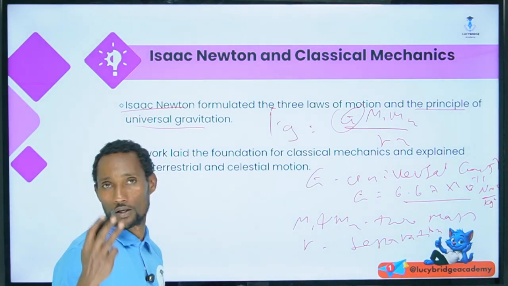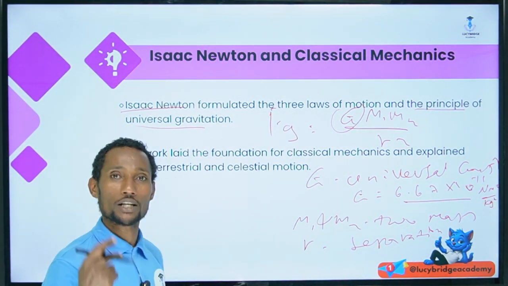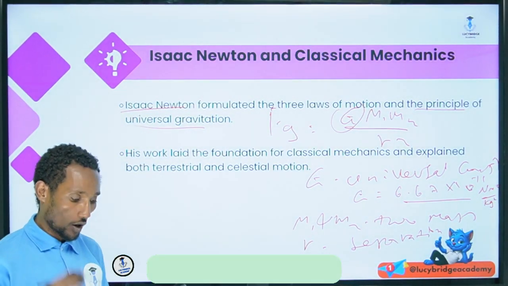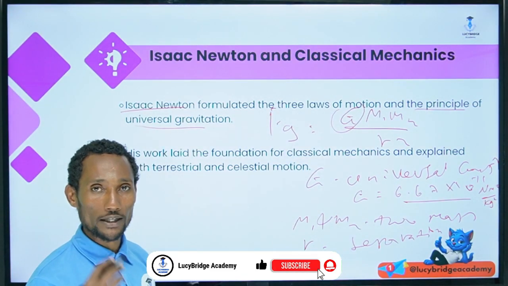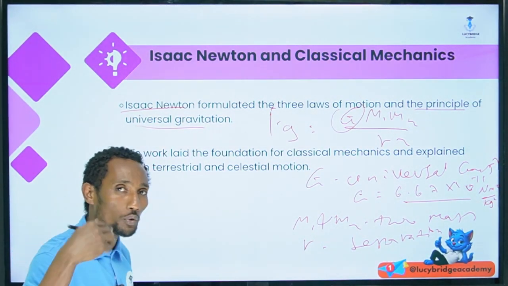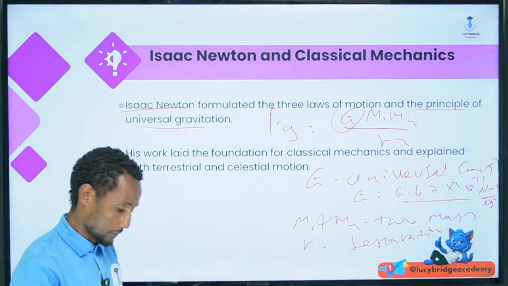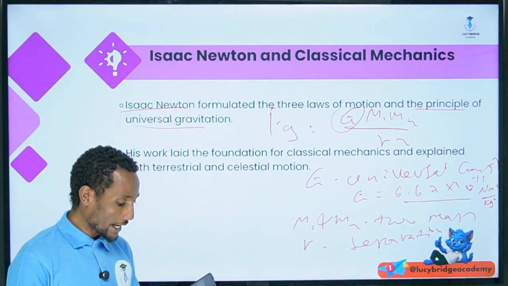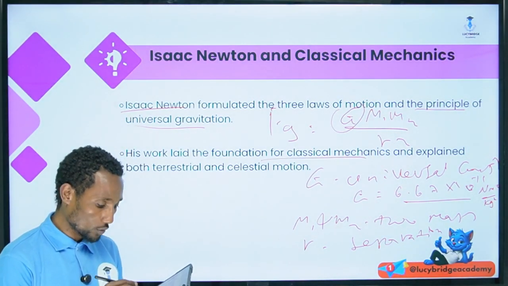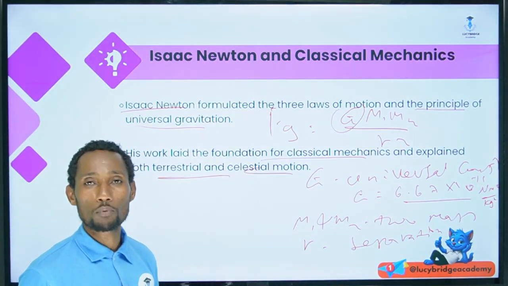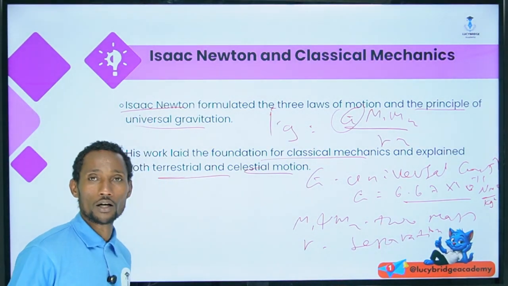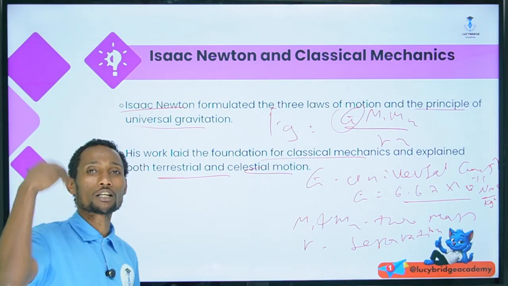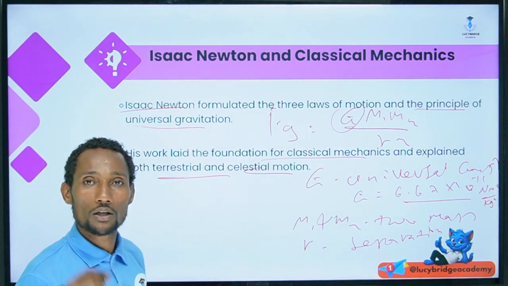Whereas the three laws are the law of inertia, the law of acceleration, and the law of action and reaction. So you have to have ideas regarding these things, and we will explain this in the next chapters. His ideas laid the foundation of classical mechanics to explain terrestrial and celestial motion. Not only on the Earth's surface, but he also explains celestial bodies and astronomical motion.